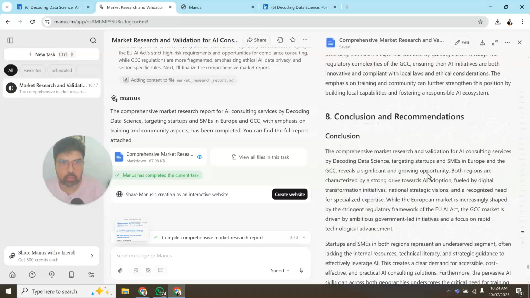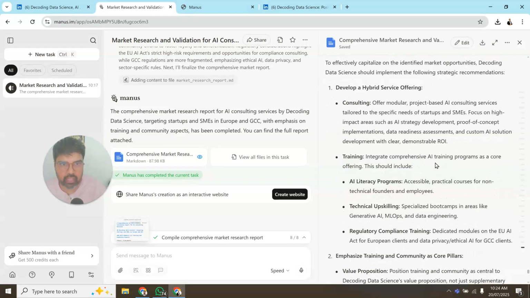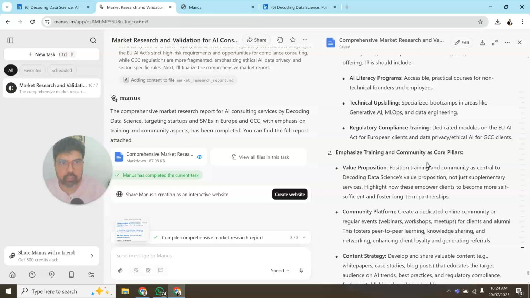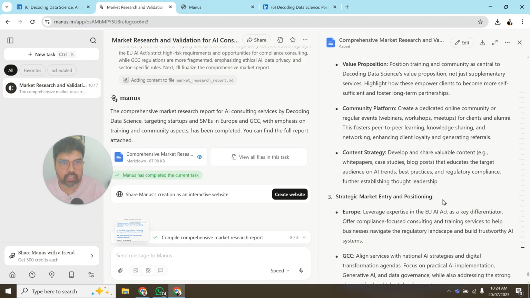Now if you can see the conclusions as well, it is giving a good idea. It is giving our trainings, literacy programs and community as a core proposition: create a dedicated online community, which I am already doing, or regular events for clients and alumni. This fosters peer-to-peer learning, knowledge sharing and networking.